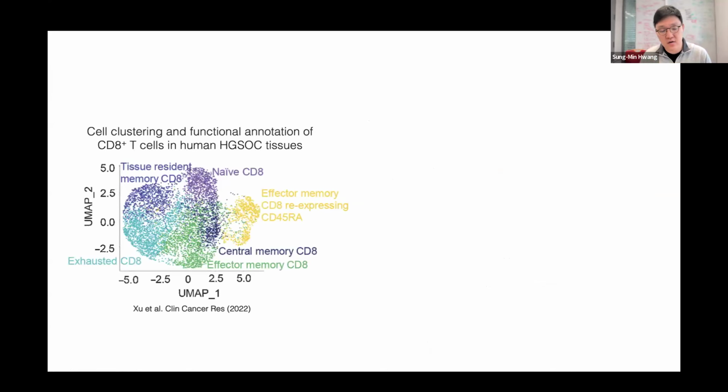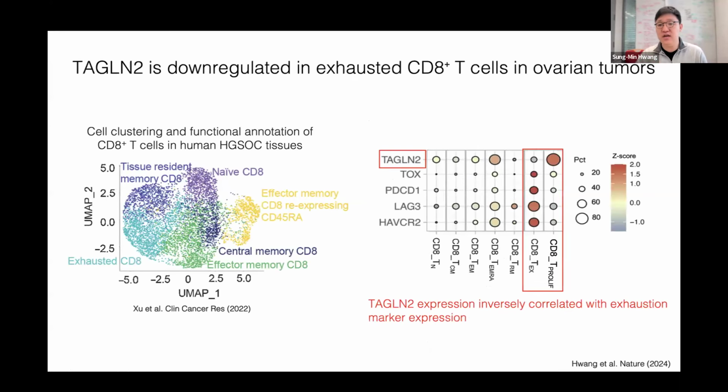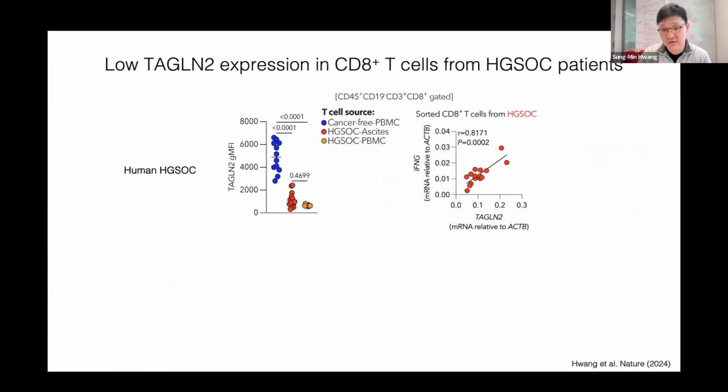So we analyzed the human ovarian cancer patient CD8 T cell profiles, and we found Transgelin2 is significantly downregulated in exhausted T cells, which show all the exhaustion markers. So this suggests that exhausted or dysfunctional T cells highly downregulate it in the ovarian tumor microenvironment. And indeed, when we analyzed our patient samples, Transgelin2 expression is highly downregulated in ovarian cancer patient CD8 T cells, and it correlates with their effector function of interferon gamma expression.